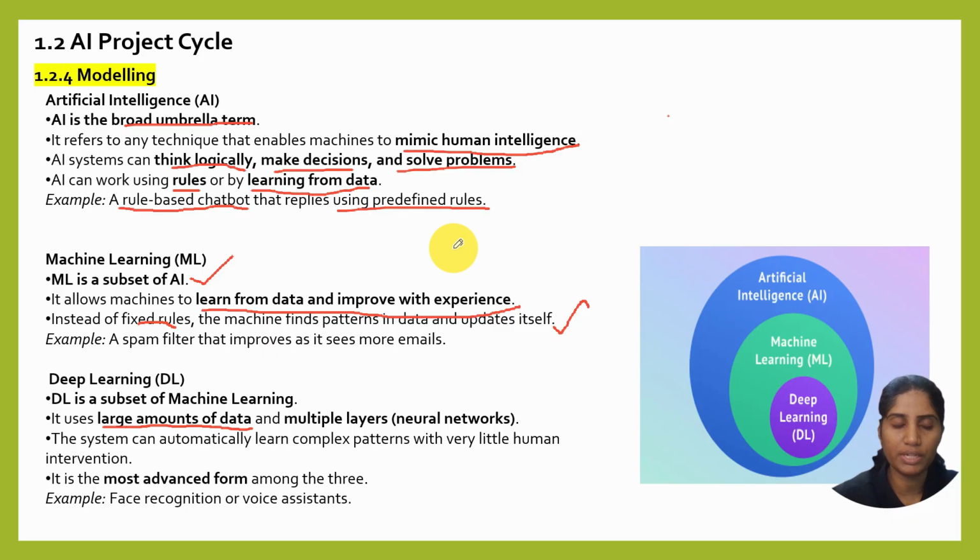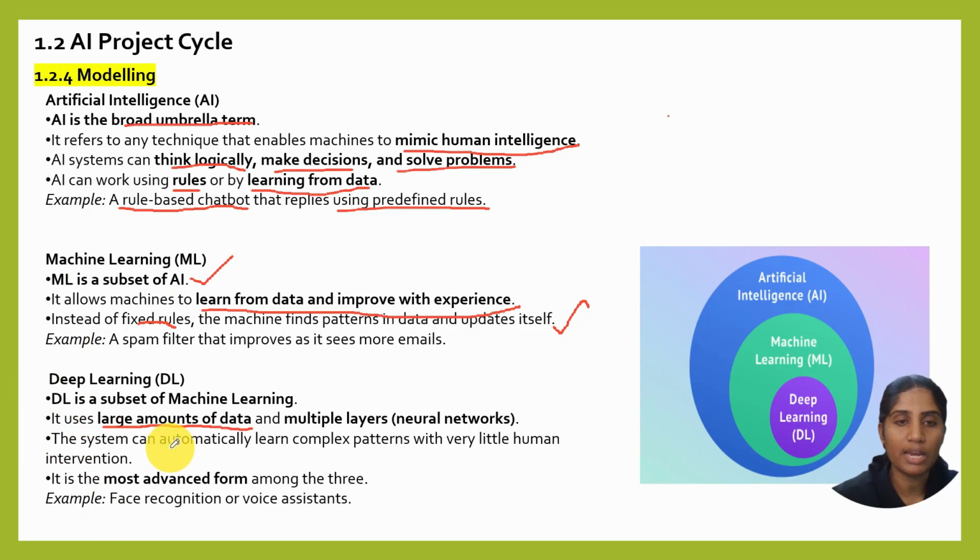When we handle large amounts of data with multiple layers, like neural networks, deep learning models will help us get the desired results, and this is the most advanced one compared to machine learning models.